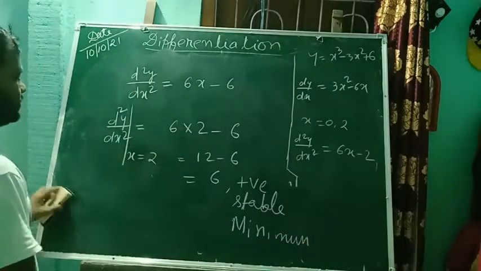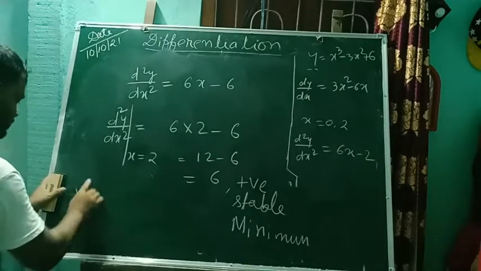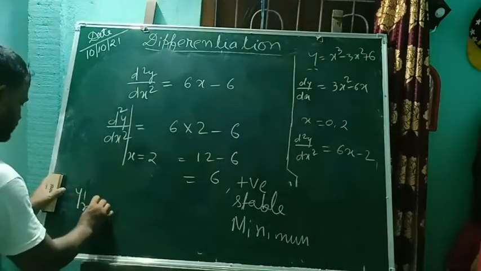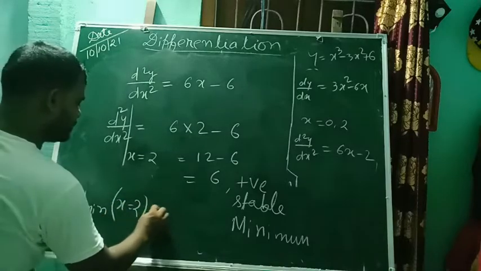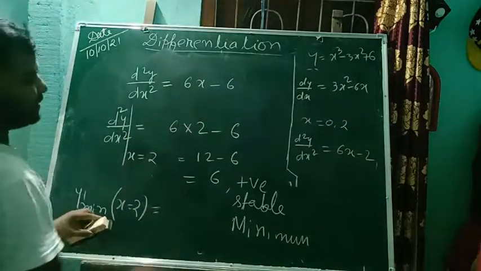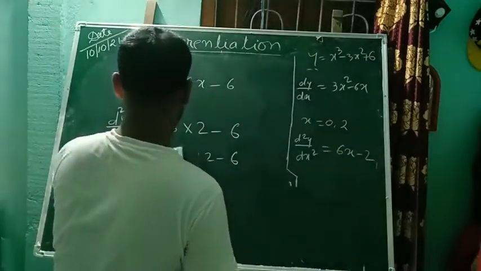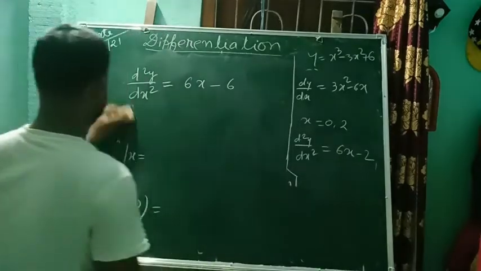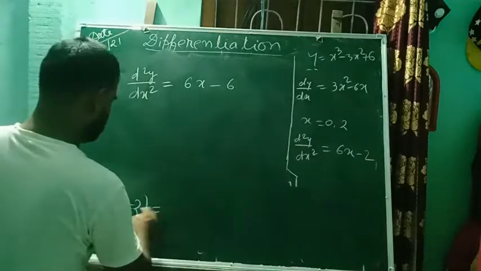Okay, yes, now we will find the minimum value of y. So y minimum, when x is equal to 2. So we write the value of x to be 2 and then we find the value. x is equal to 2.